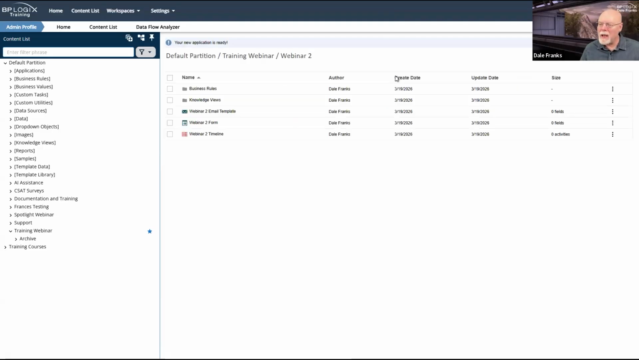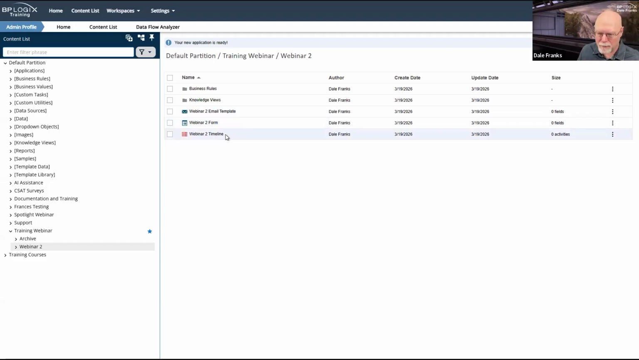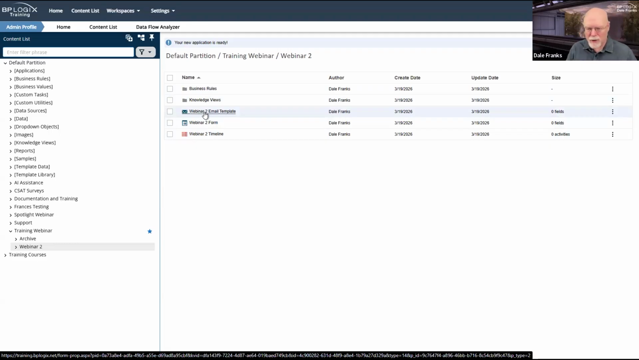The little spinny will show up here. And then in the fullness of time, a new application will be created. As you can see, this one is called Webinar 2 Email Template Form and Timeline, as it prepends the name to the objects. So all that you need to create, and this is why I like the application template, is that it not only makes your life easier.